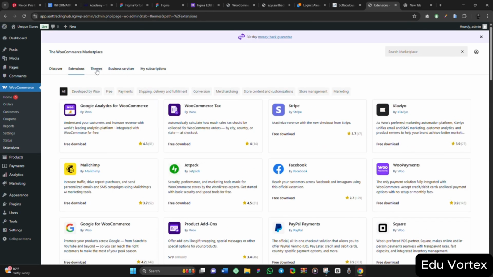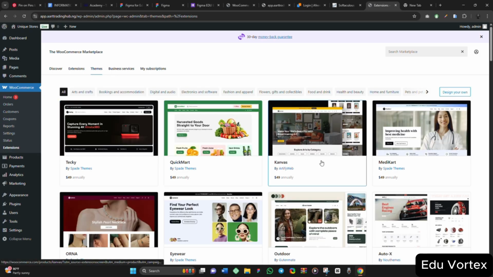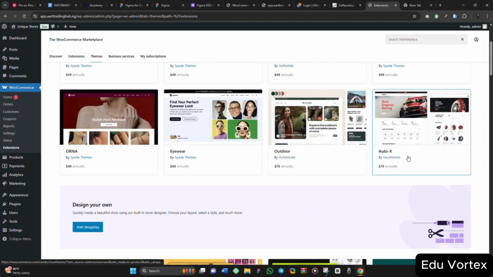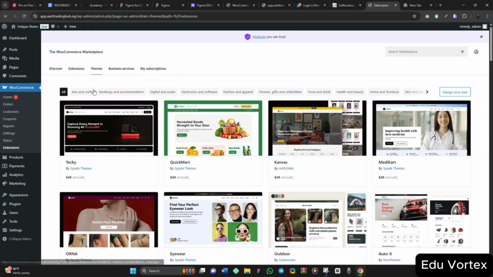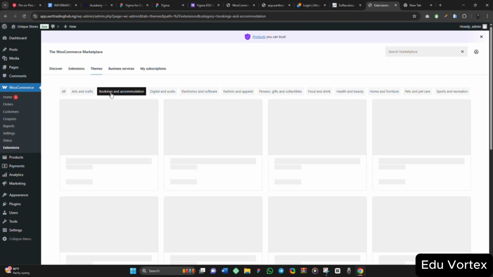So look at themes. Let's check it. These are the themes that you can use for your WooCommerce. Some are paid, some are free. Almost everything that is here is free. Booking and accommodation, if you click on it, you are going to see some are also paid, some are free. So it all depends on what you are looking for.